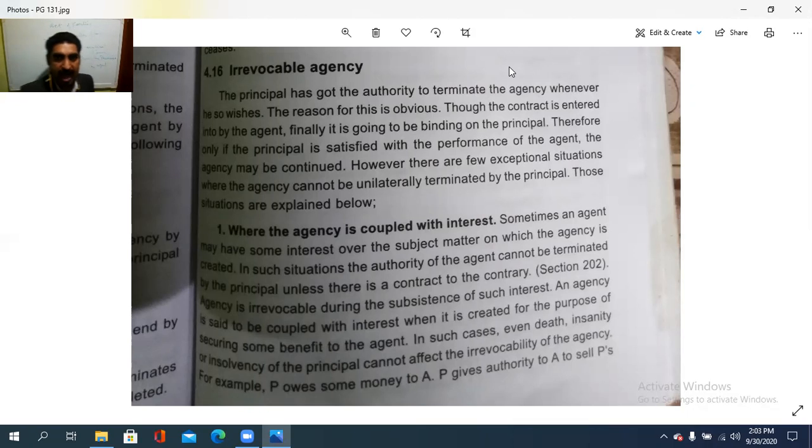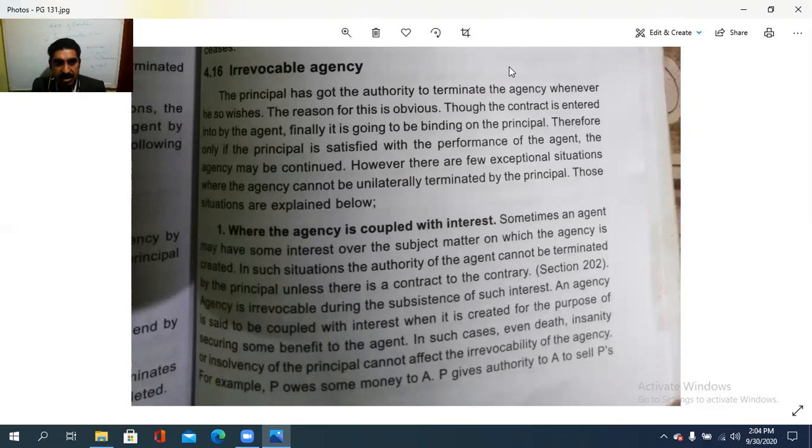However, there are a few exceptional situations where the agency cannot be unilaterally terminated by the principal. So, some situations where the agency cannot be terminated by the principal are as follows. Where the agency is coupled with interest. So, when the agency is coupled with the interest.